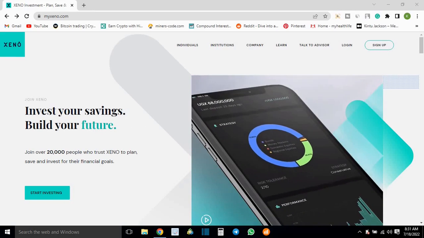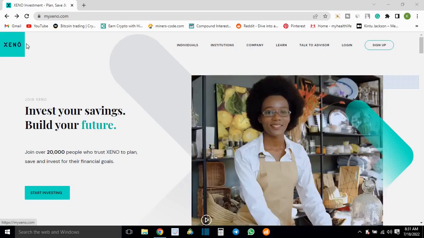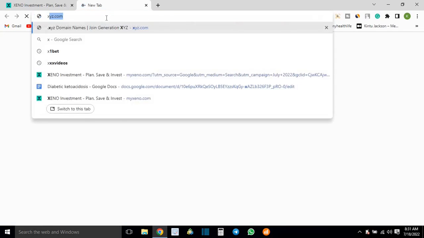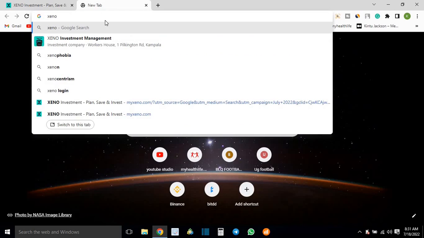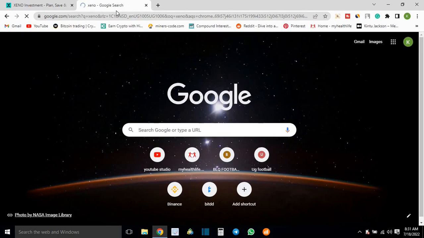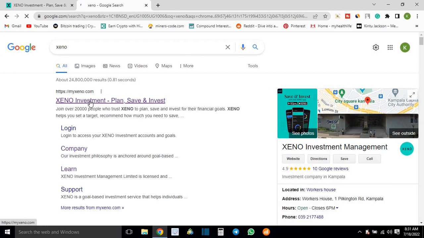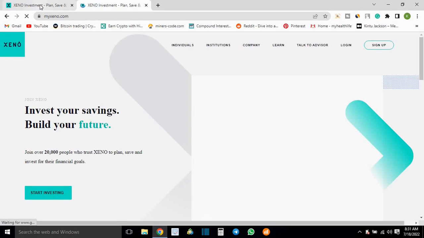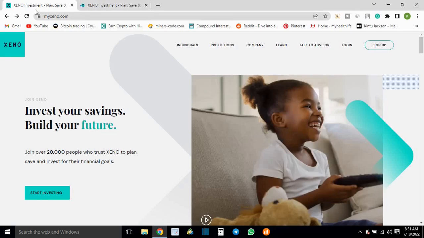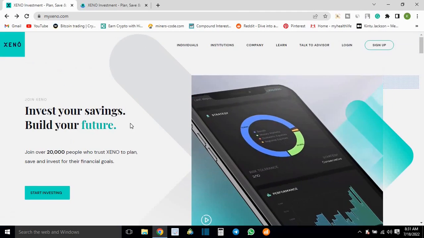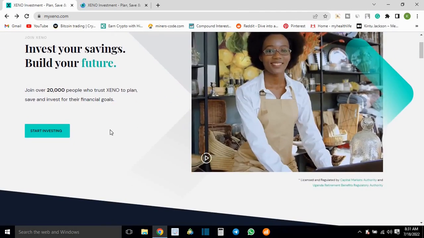So let's get started. Now, this is going to be Xeno.com or myxeno.com. If you head over to Google and just type Xeno and search, that is going to be the website that comes on top of your searches. When you click to open it, it will redirect you to this very same website that I'm talking about today. So it is the Xeno investment website, and I'm pretty sure it is a Ugandan website, right?